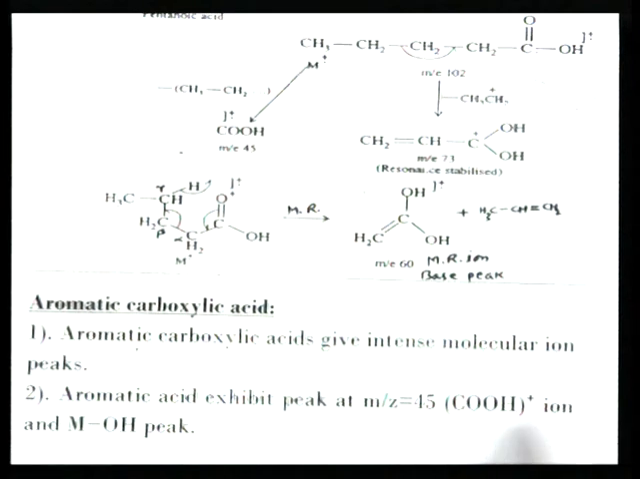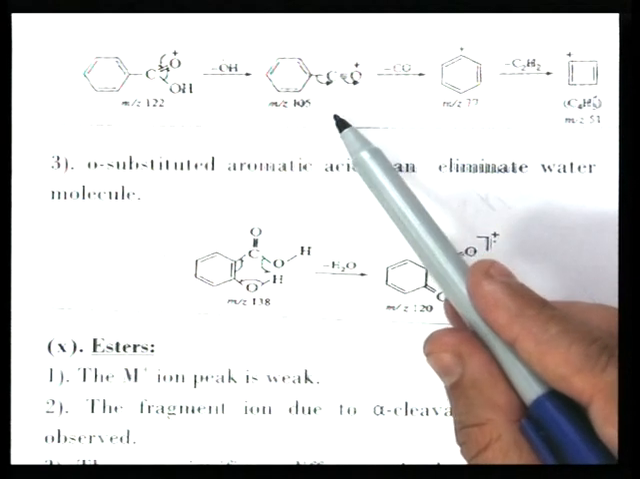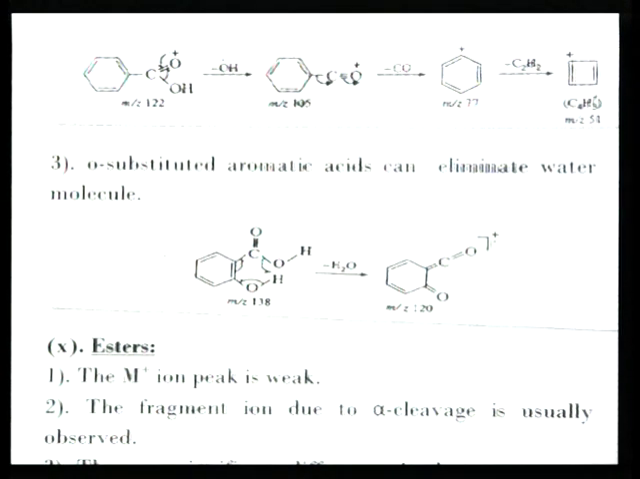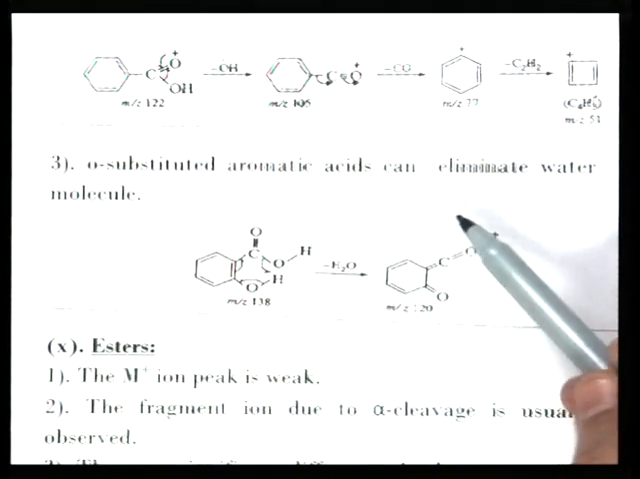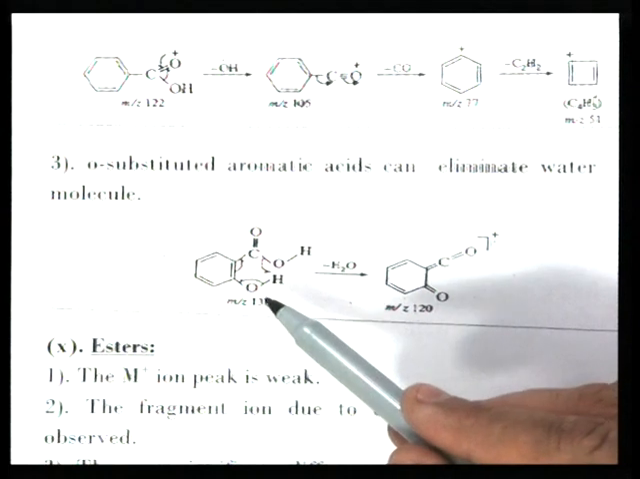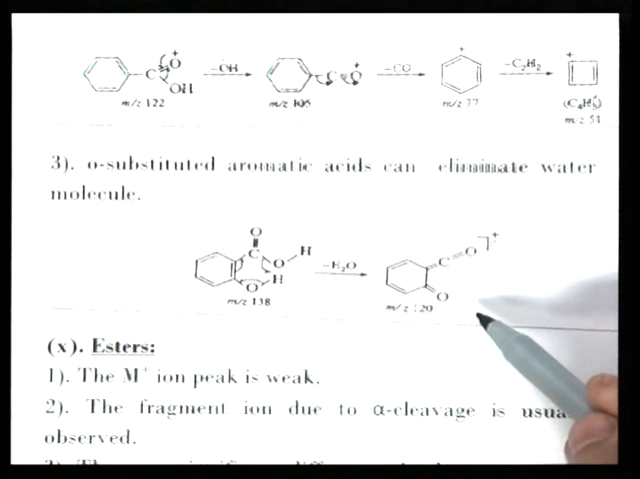Aromatic carboxylic acid gives an intense molecular ion peak compared to the aliphatic one. Aromatic acids exhibit the m/z 45 COOH+ ion and an M minus OH peak. Benzoic acid fragmentation is shown here. This is benzoic acid. An OH radical is lost, m/z 105 is formed, which in turn loses a neutral CO molecule, and the phenyl cation and C4H3+ cation are formed. Ortho substituted aromatic acids can eliminate a water molecule. In salicylic acid, the ortho effect is working here, losing an H2O molecule, and a radical cation is formed at m/z 120.